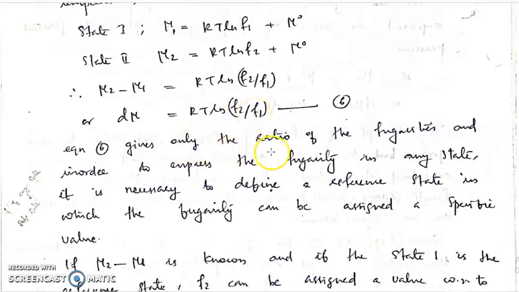Equation 6 gives only the ratio of the fugacities, and in order to express the fugacity in any state, it is necessary to define a reference state in which the fugacity can be assigned a specific value. So here we can see only a difference in chemical potential between two states, and here we have the ratio of fugacities in both those states, right?